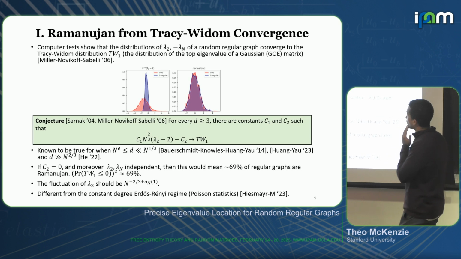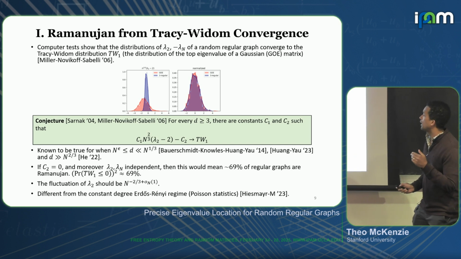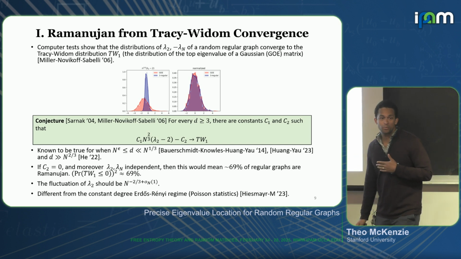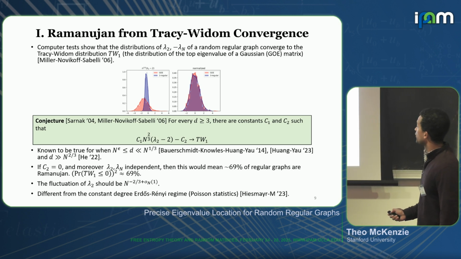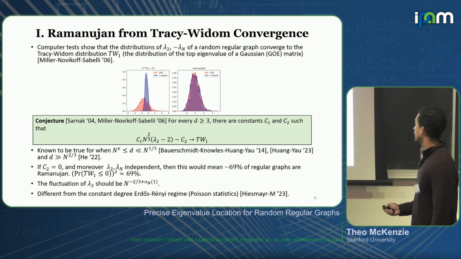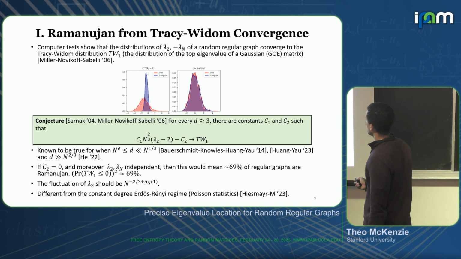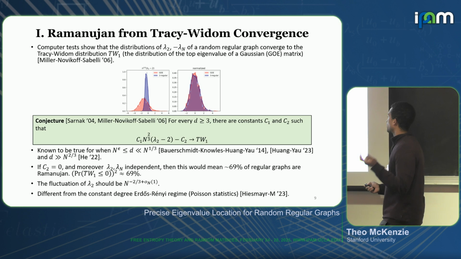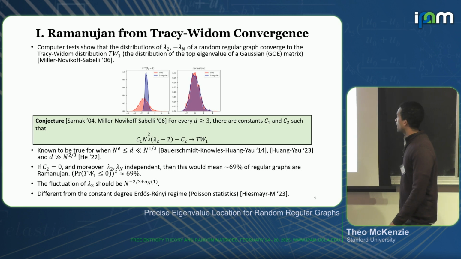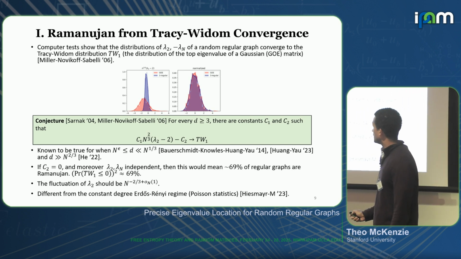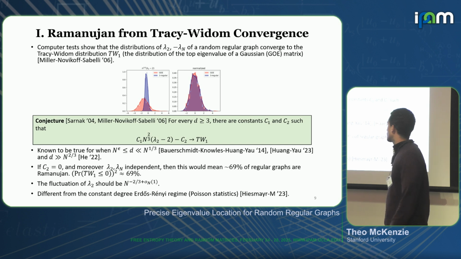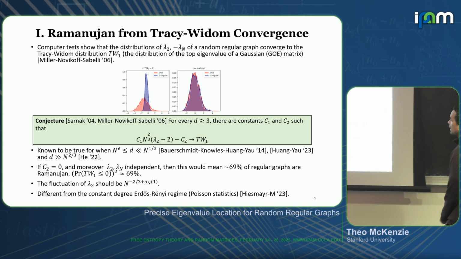So I'll just note that this is known to be true if D is allowed to grow polynomially with n, both in the regime where D is less than n to the 1/3 by these two works, first shown in a smaller regime by Bauerschmidt, Knowles, Huang, and Yau, and then later by Huang and Yau for this entire interval, and then also for when D is bigger than n to the 2/3 by Yukun He.